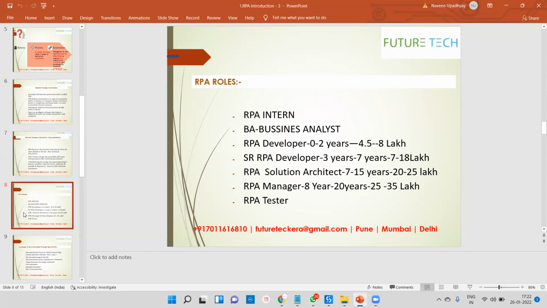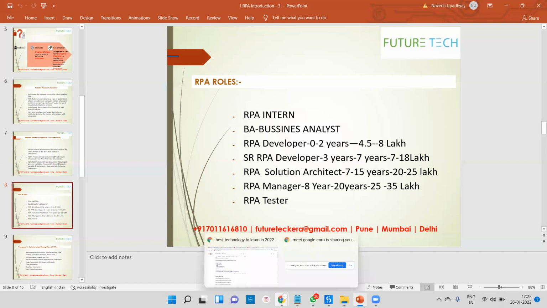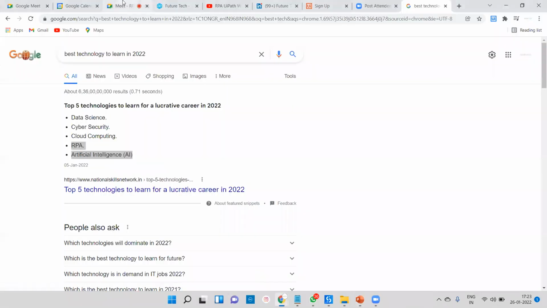And after RPA intern, if you go for RPA developer with 0 to 2 years of experience, people are easily getting 4.5 to 8 lakhs. It's correct. I'm talking about India, not across the world. Especially in India, we get 4.5 to 8 lakhs package per annum.